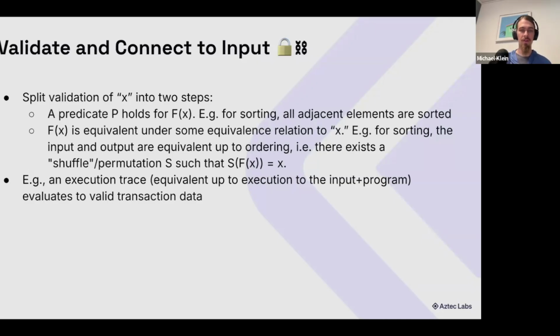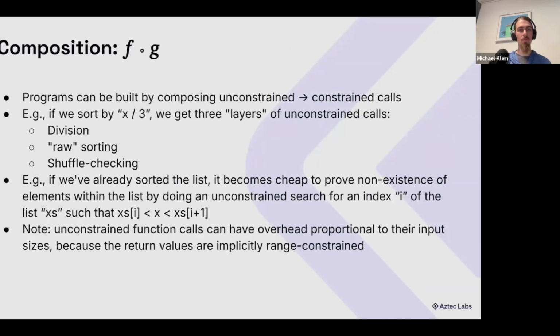And this can help factor the problem into more modular pieces. More broadly, we can compose any functions in Noir. That includes unconstrained functions and functions that call unconstrained functions. So if we sort by x divided by 3, and as I mentioned, the sorting uses unconstrained functions for shuffles and such, we get three layers of unconstrained calls.